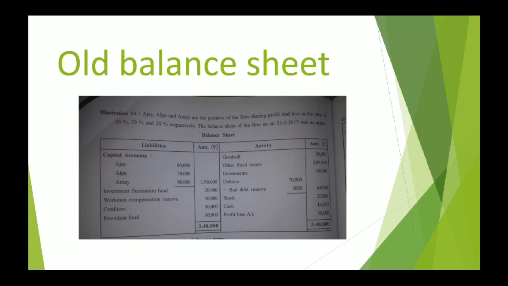Before this, they've mentioned 50%, 30%, and 20%, which makes 5:3:2 as old ratio of partners. So, on this basis, what is the share of retiring partner? The first partner is going to retire. So, the share is 5 by 10, right?